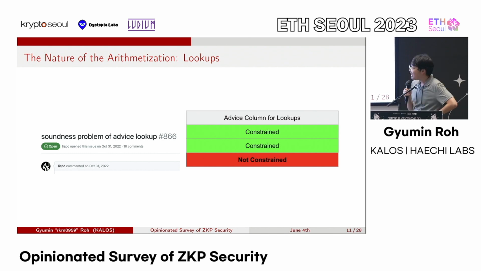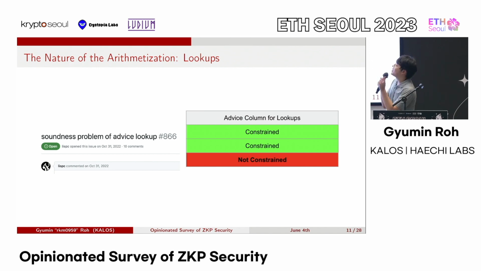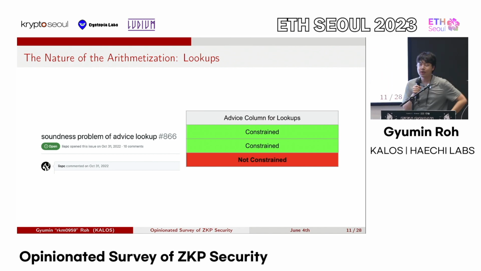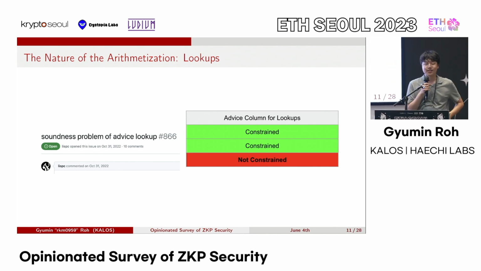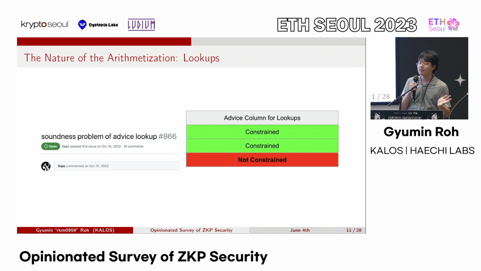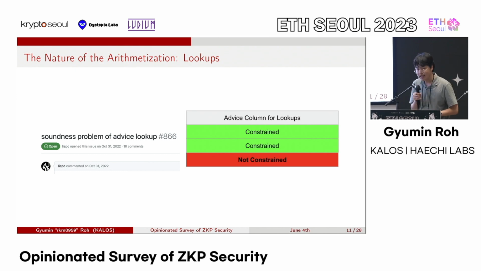So what a malicious prover can do to their profit is to maliciously change this unconstrained third row and then use that malicious value to look things up. So the lookup argument is still verified, but since this third value is designed maliciously, they can do whatever they want and possibly even break the protocol.